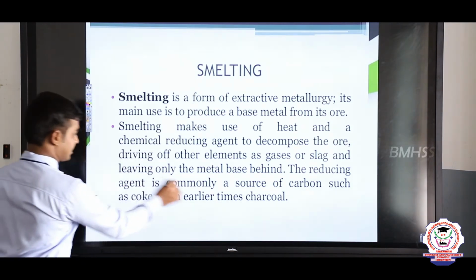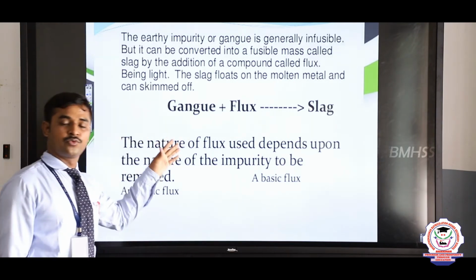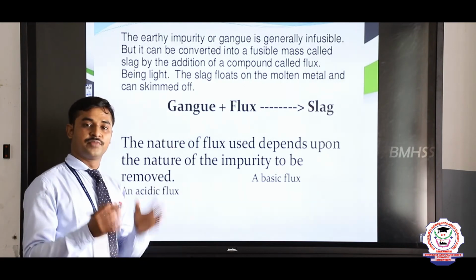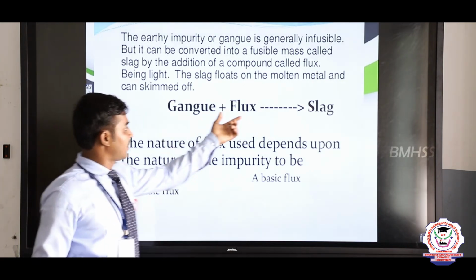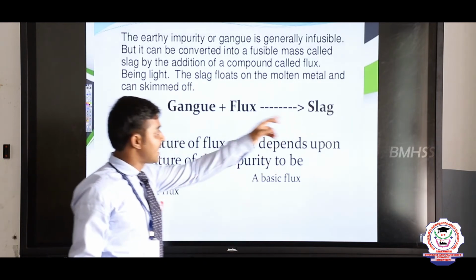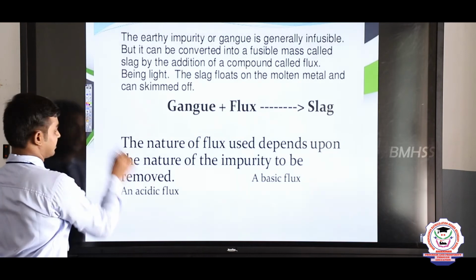The smelting process includes removing the gunk particles from the metals. To remove the gunk particles we use flux. Flux reacts with the gunk and removes the gunk particles as a slag. So, what are flux and slag?